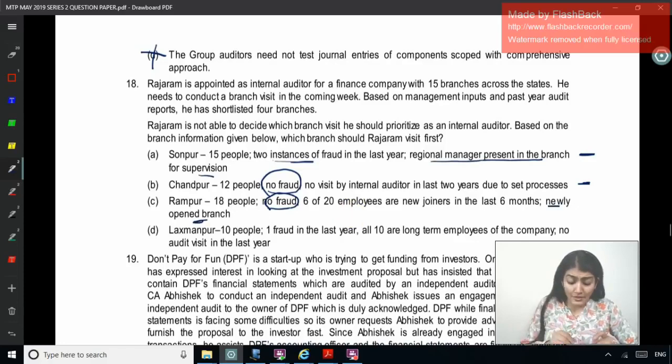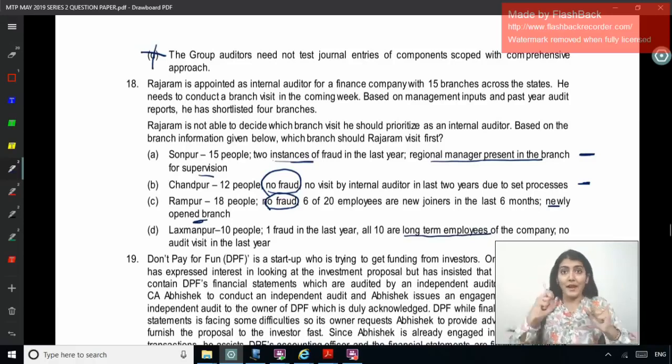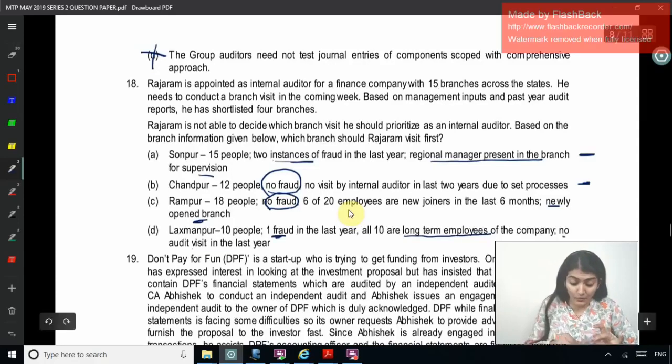And Lakshmanpur, 10 people, 1 fraud in the last year. All 10 are long-term employees of the company, no audit visit in the last year. Long-term employees of the company would know the system in and out. They would have developed an upper hand over the system, so they also might know how to override the system. So here there is already 1 fraud that has taken place, plus no audit visit in the last year.